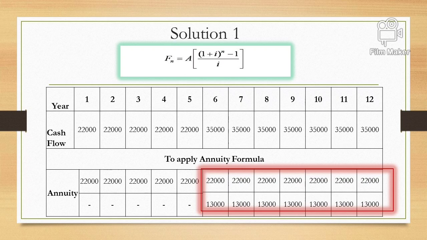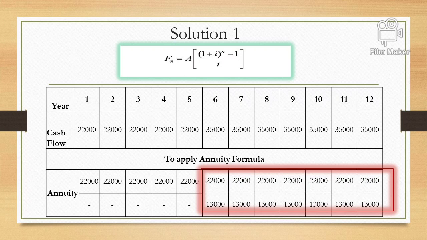Like we assume for next 12 years we'll be receiving 22,000. Actually we are getting 22,000 for first 5 years only, and then 35,000. But instead of 35,000, to apply the annuity formula we have to assume the cash flows are equal from year 1 to year 12. So we assume every year we'll be receiving 22,000, and from 6th year onwards the total cash